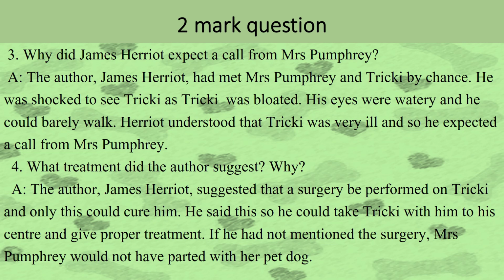Question number 4. What treatment did the author suggest? Why? The author, James Harriet, suggested that a surgery be performed on Tricky and only this could cure him. He said this so he could take Tricky with him to his center and give proper treatment. If he had not mentioned the surgery, Mrs. Pumphrey would not have parted with her pet dog.